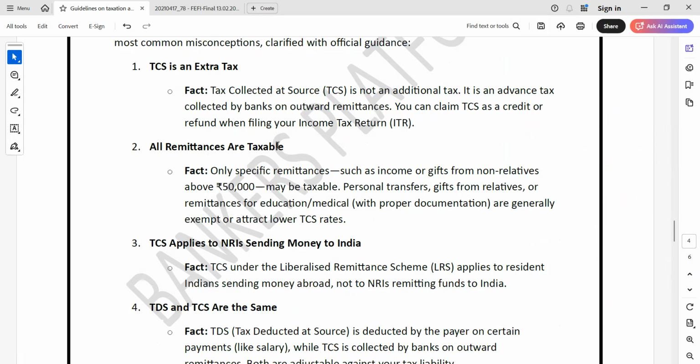Misconception: all remittances are taxable. Fact: only specific remittances, such as income or a gift from a non-relative above 50,000, may be taxable. Personal transfers, gifts from relatives, or remittances for education or medical are generally exempt or attract low tax.